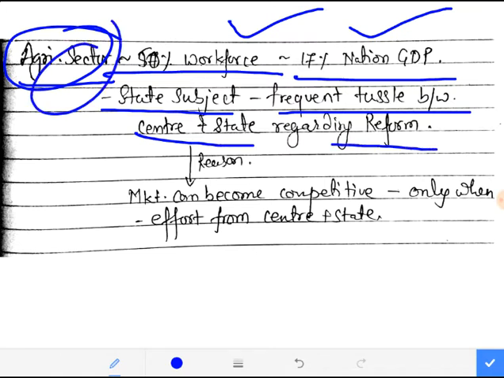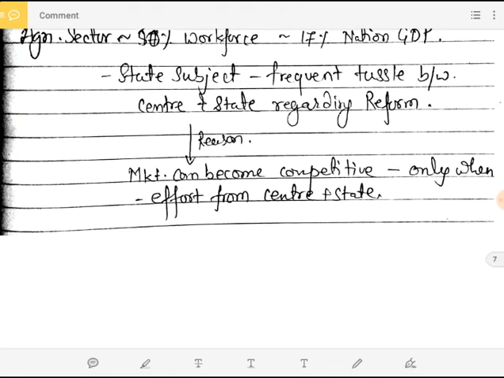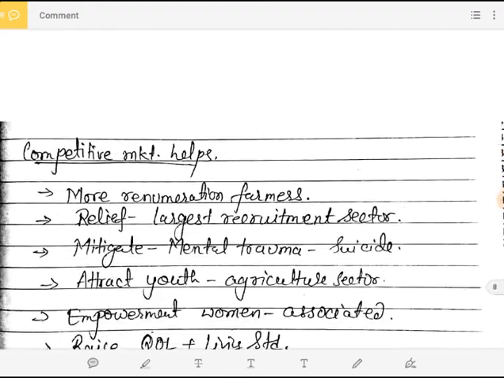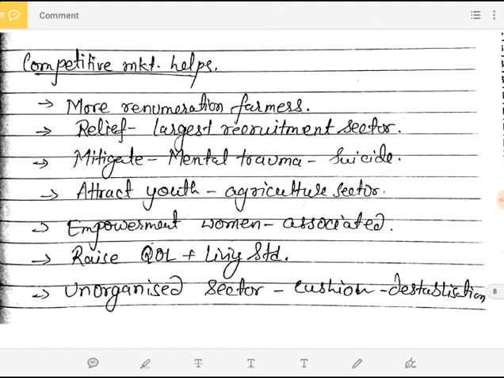Since agriculture comes under the state subject, there is frequent tussle between the center and the state government for the coming of reform in this sector. Because if the central government wants to come up with certain reforms, but the state government doesn't allow that, right? So the market can become competitive only when efforts from the center and the states are done in a cooperative, co-federal way, right? Otherwise it is very difficult.